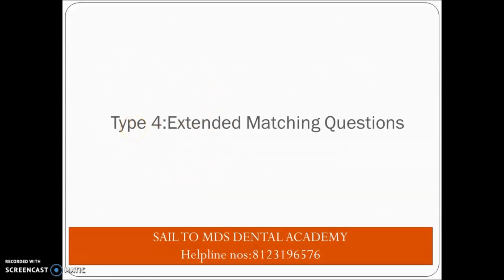Now come the EMQs, that is, extended matching questions. You can see a minimum of 5 to 10 questions in the AIIMS exam, but in NEET it is very rare that they ask. But they can ask, we cannot say. So you should be prepared with this because it is given in their portfolio.